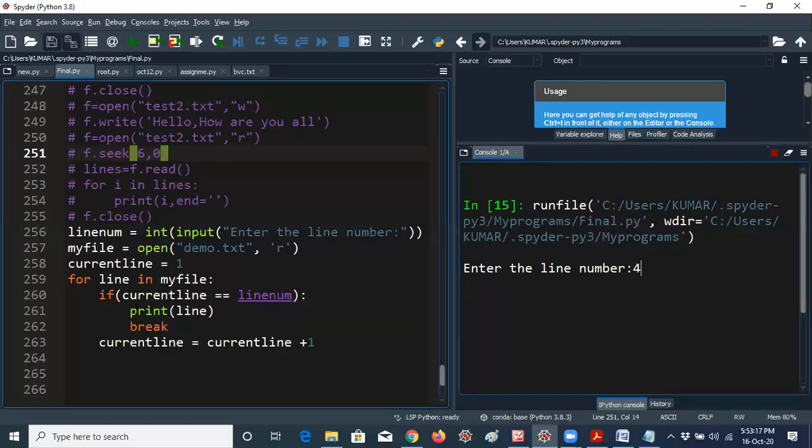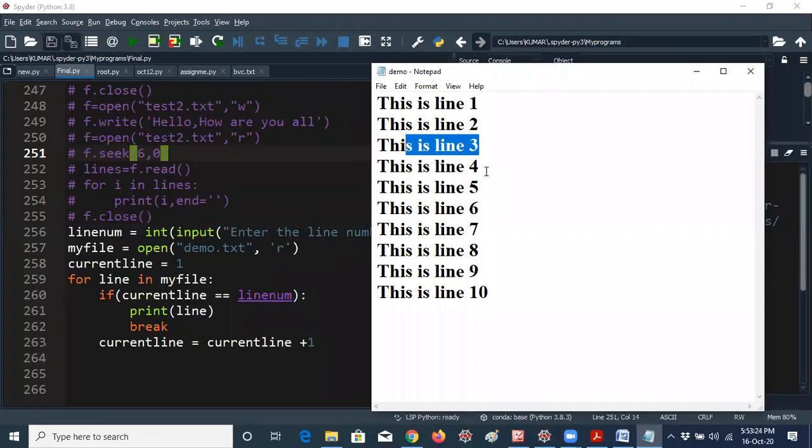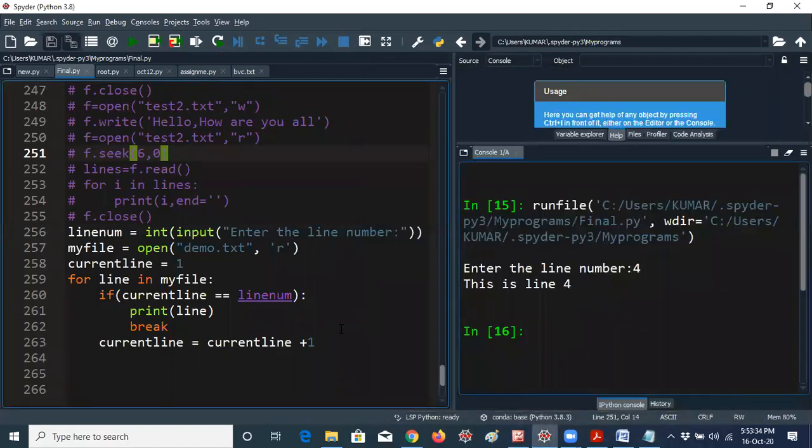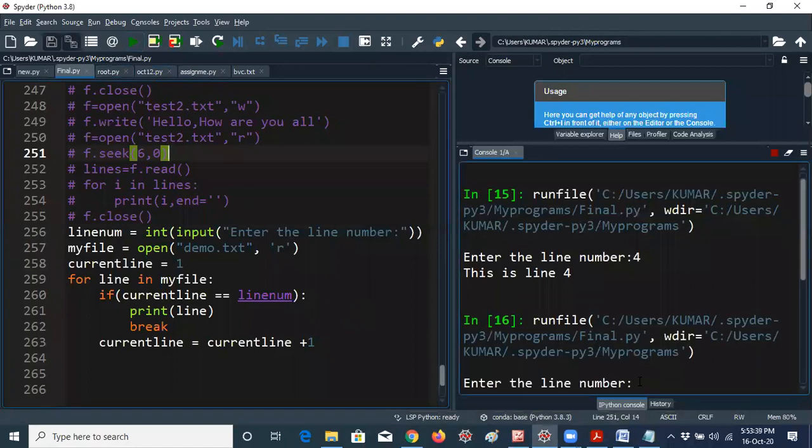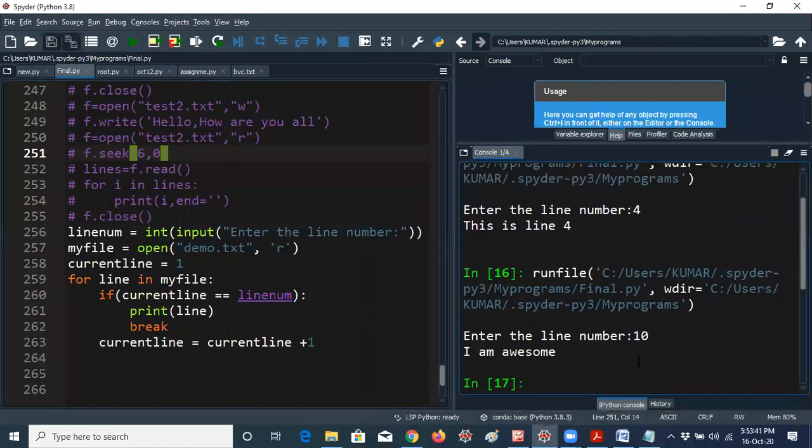I am giving the 4th line, so it displays line 4 data. Now I give the 10th line, where I wrote I am awesome. It displays I am awesome. So you can retrieve any line you want.